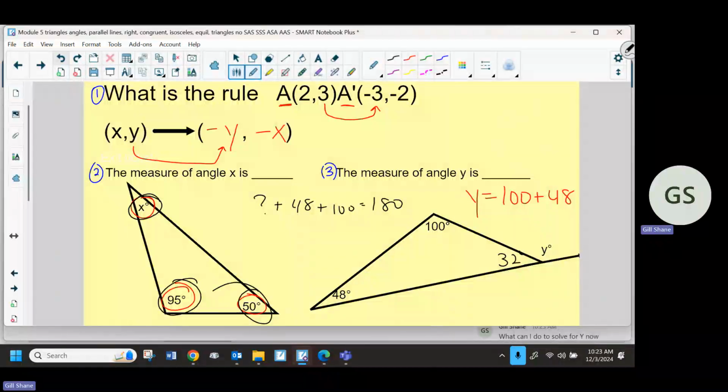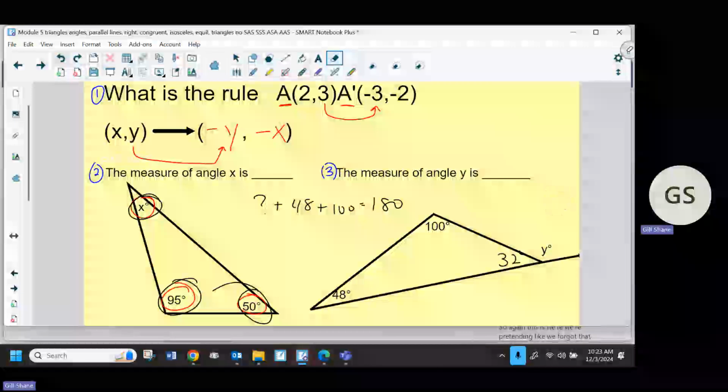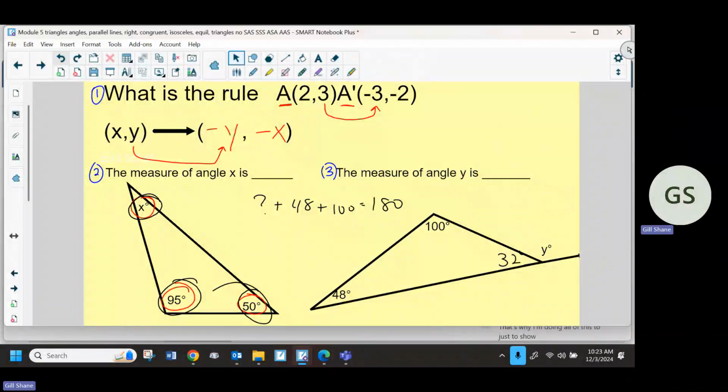If I had forgotten that other rule that y equals 100 plus 48, so again, we're pretending like we forgot that. That's why I'm doing all of this, just to show you there's oftentimes more than one way to solve the problem.